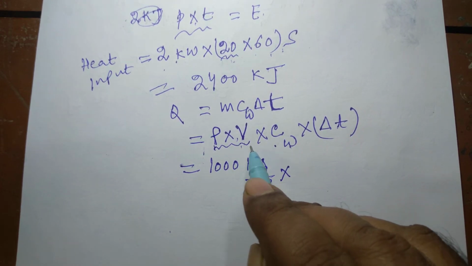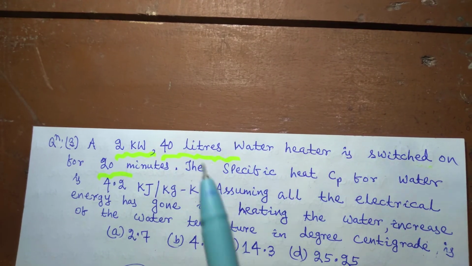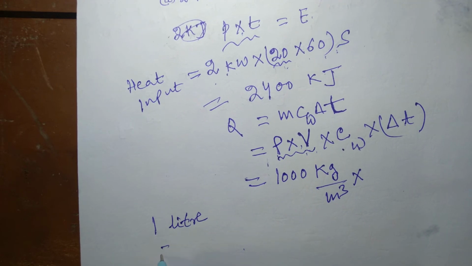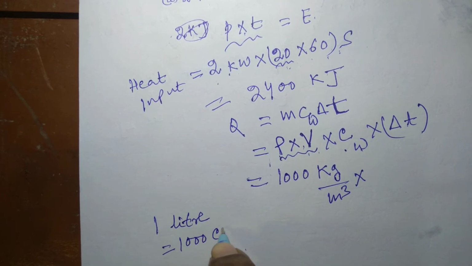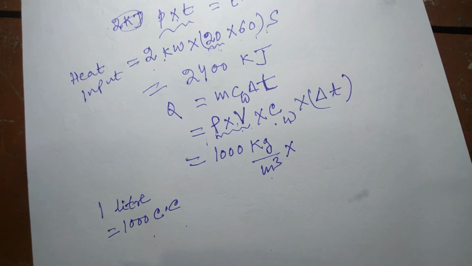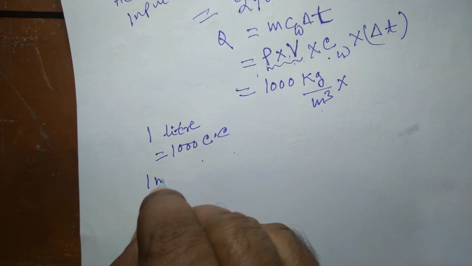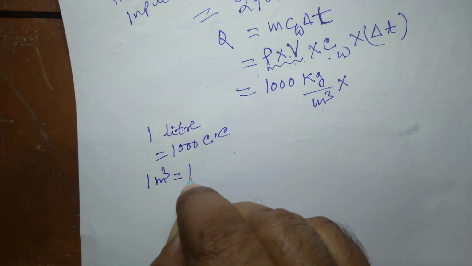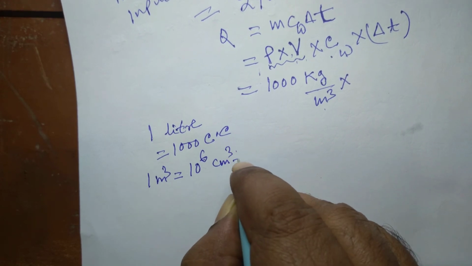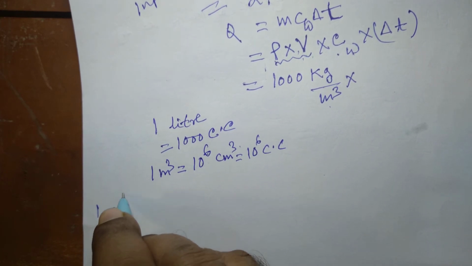Volume is already given in the question as 40 liters. We know that 1 liter is equal to 1000 cc. Since we have expressed the density in terms of meter cube, we have to convert this cc into meter cube. 1 meter equals 10 to the power 2 cm, 100 cm.